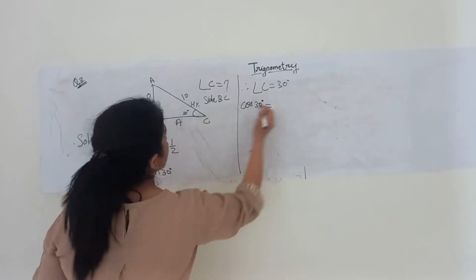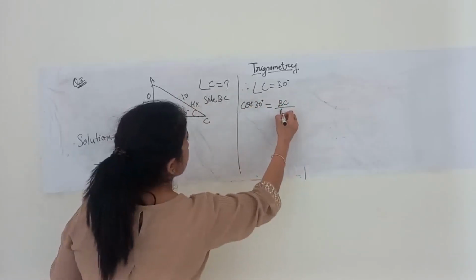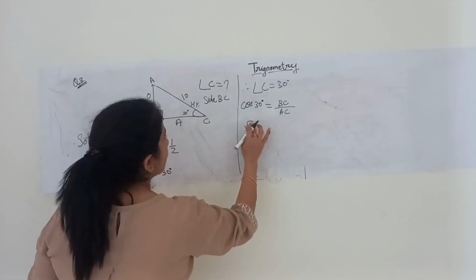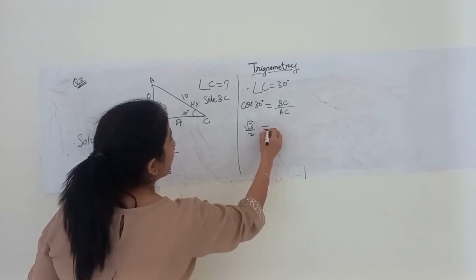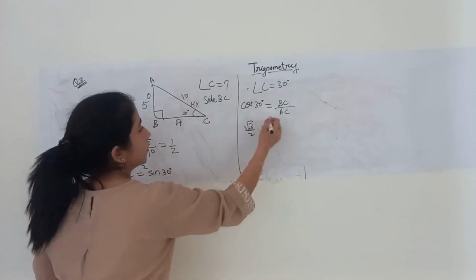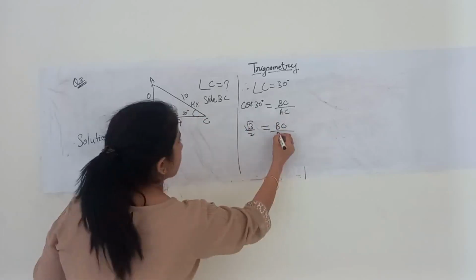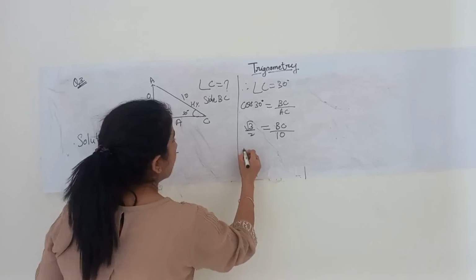Cos of 30 is adjacent side, that is BC, upon hypotenuse, that is AC. Cos of 30 is root 3 by 2, which is equals to BC upon AC, and AC is 10. Take this 10 to the other side.